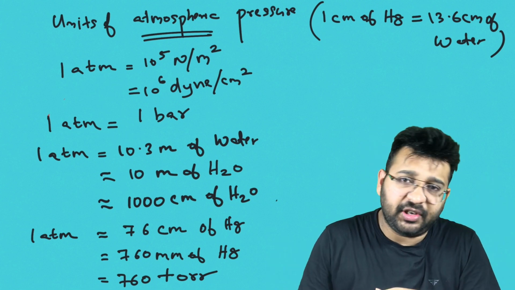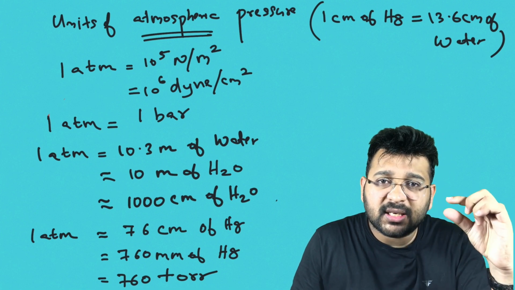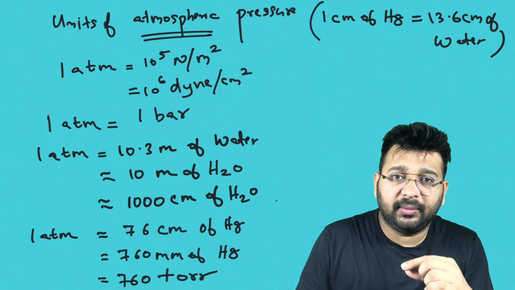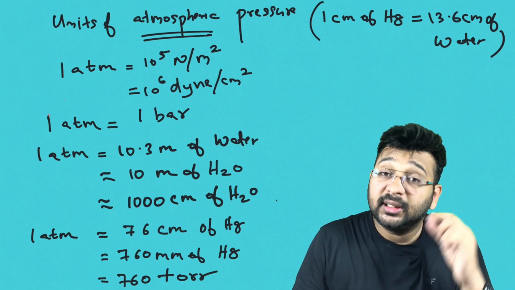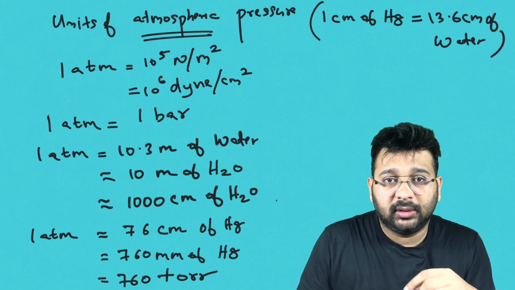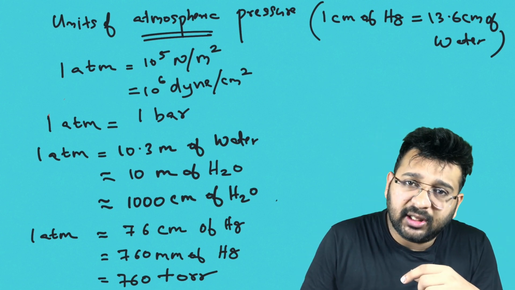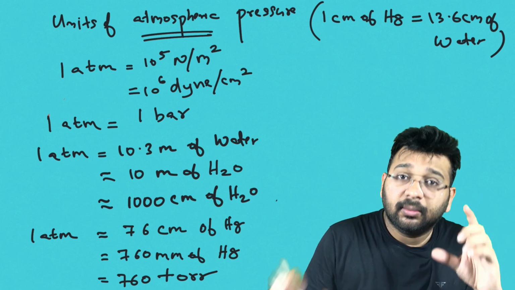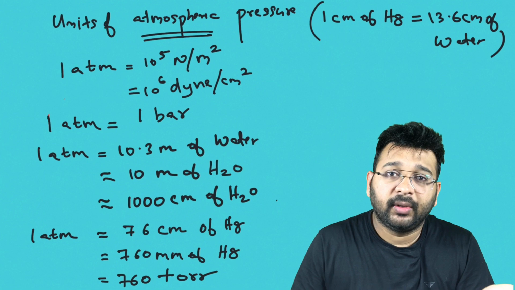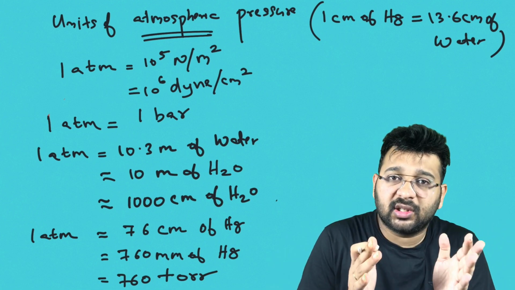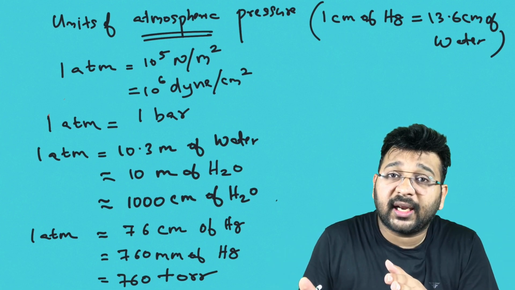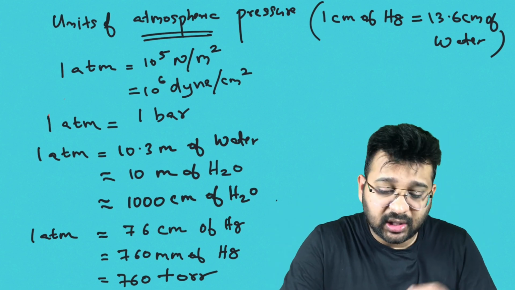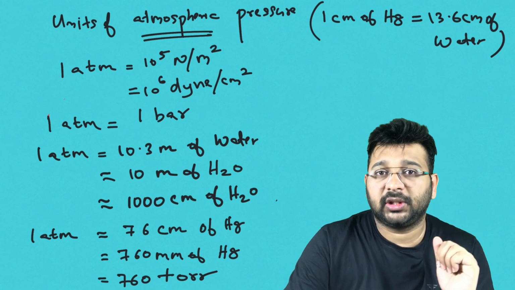There can also be another definition. 1 centimeter mercury column creates the same pressure that is created by 13.6 centimeter of water. So when you fill water to a height of 13.6 centimeter and when you fill mercury for just 1 centimeter, both will be exerting the same pressure. So 1 centimeter mercury pressure difference can create a rise or fall of water of 13.6 centimeter. It's a very important concept. So these are all the units of atmospheric pressure.